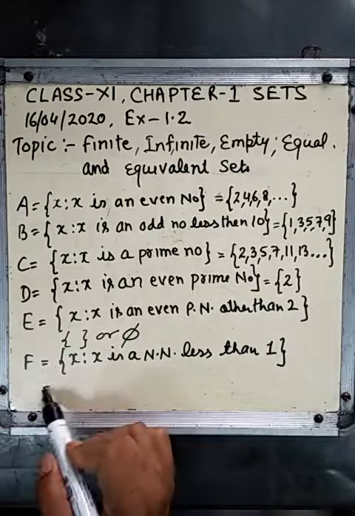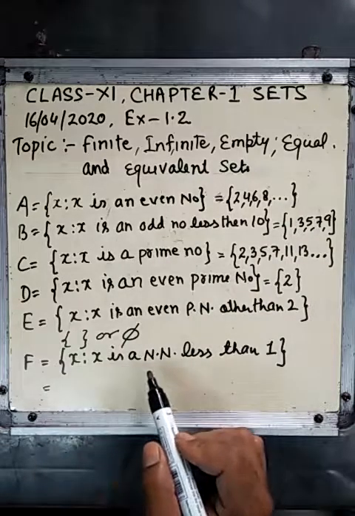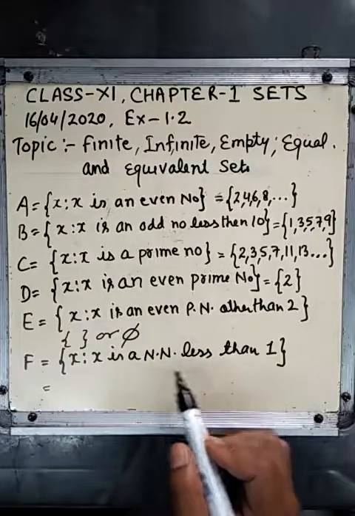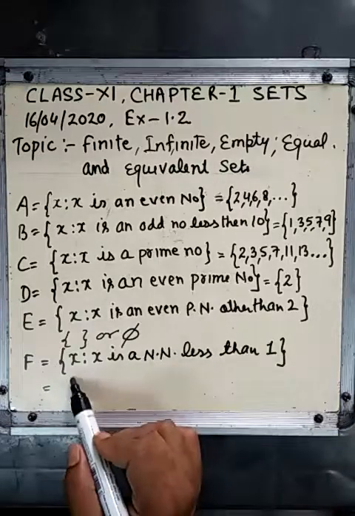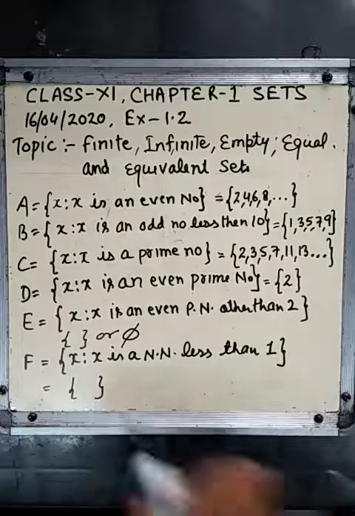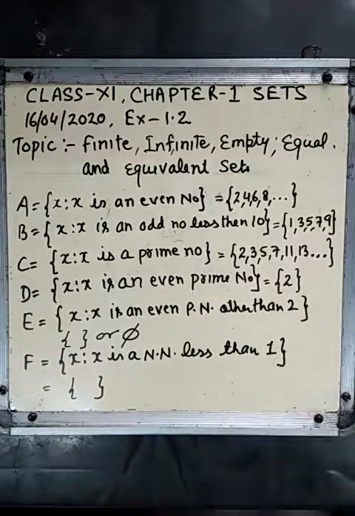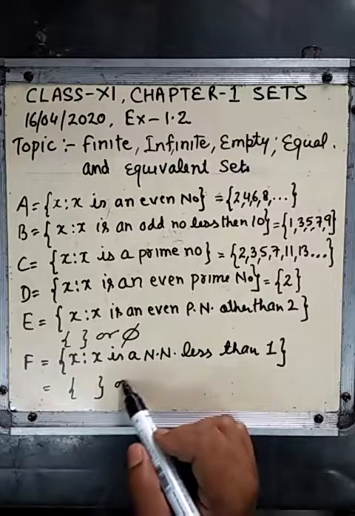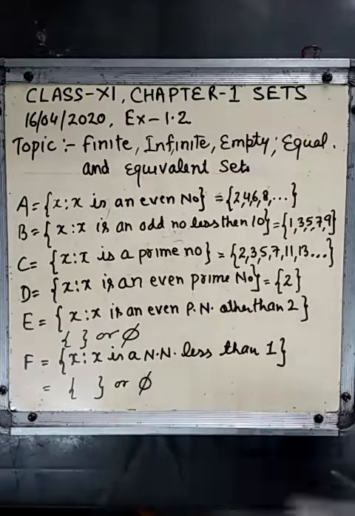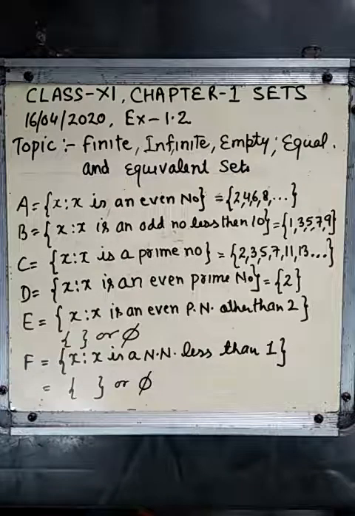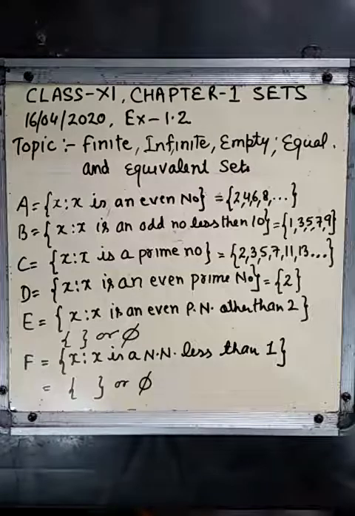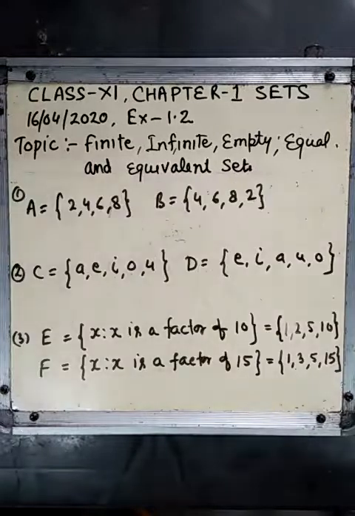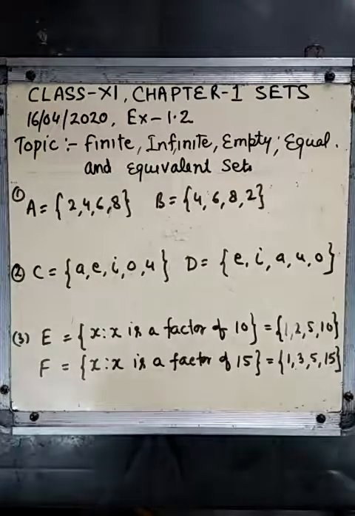Now last, x such that x is a natural number less than 1. Can you tell me any natural number which is less than 1? No, because natural numbers always start from 1. So this is also a finite set. Sorry, this is also an empty set. Yes, now we come to the next sets.